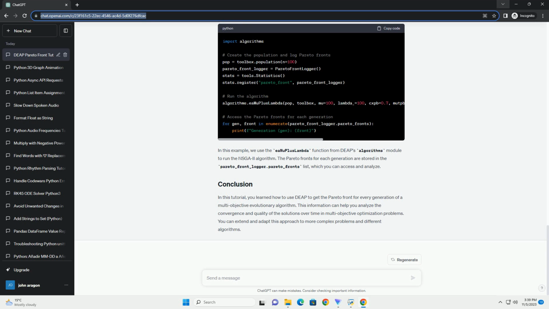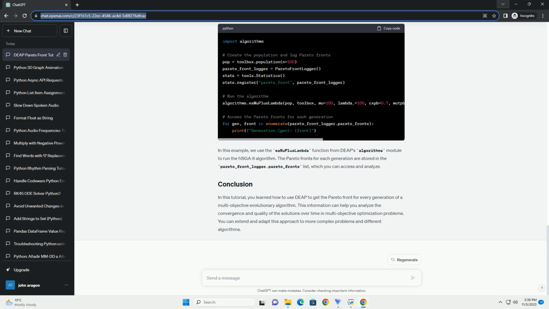DEAP, Distributed Evolutionary Algorithms in Python, is a powerful framework for evolutionary algorithms in Python. It provides a flexible and extensible platform for creating and optimizing genetic algorithms. In this tutorial, we will focus on using DEAP to get the Pareto front for every generation of an evolutionary algorithm.